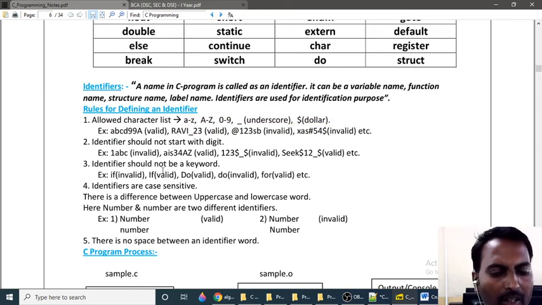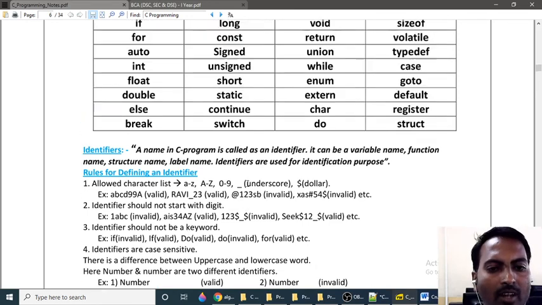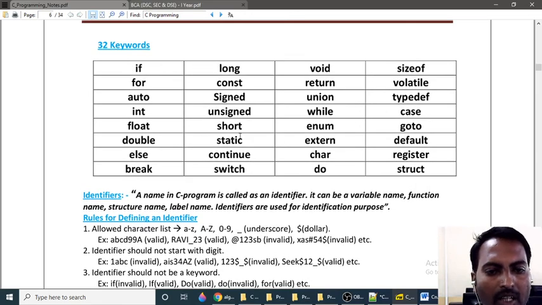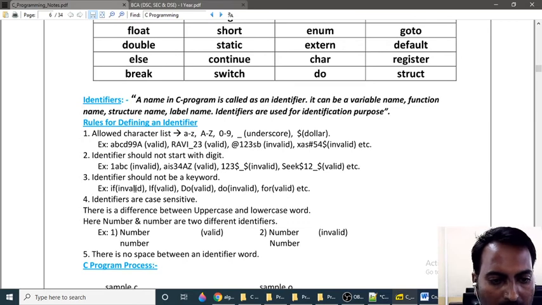Next, the third rule: an identifier name should not be a keyword. How many keywords are present? There are 32 keywords already present. So if I want to define an identifier, it should not match these keywords, meaning I cannot use if, long, or void as my identifier. If is a keyword, that's why I cannot use it.